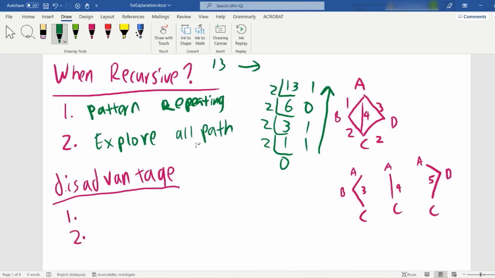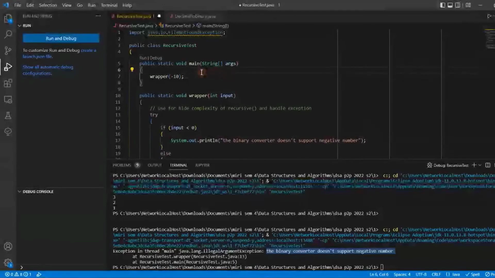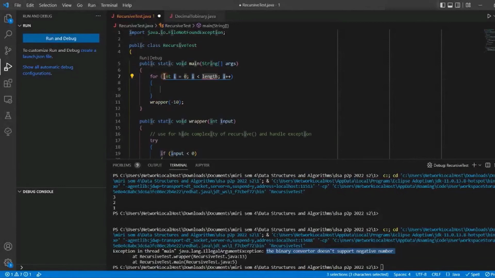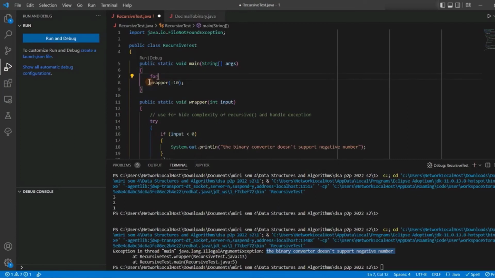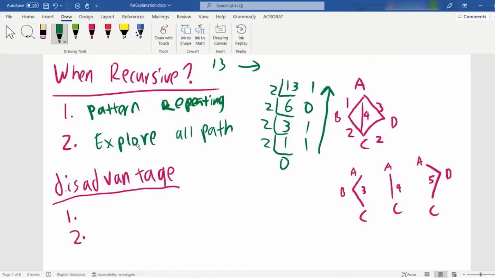It's truly very hard to use an iterative algorithm. Iterative algorithm means this one: use a for loop, for int i equals 0, i is less than length, i plus plus. This is called an iterative algorithm. Sometimes we cannot just use a for loop, we cannot use a do while loop, we cannot use a while loop to solve it. Sometimes it's really too hard to solve using iterative.